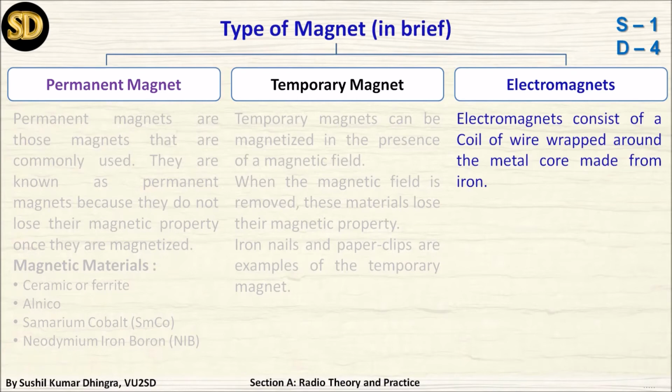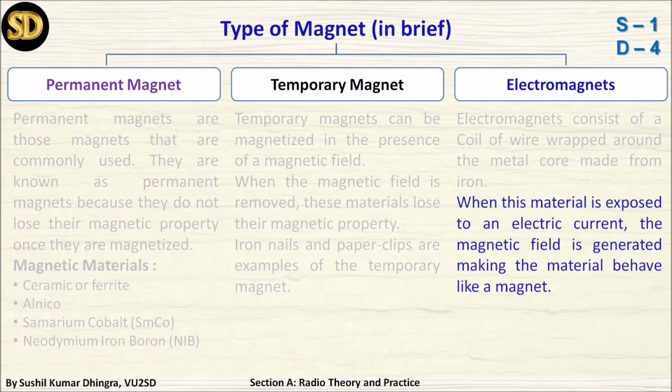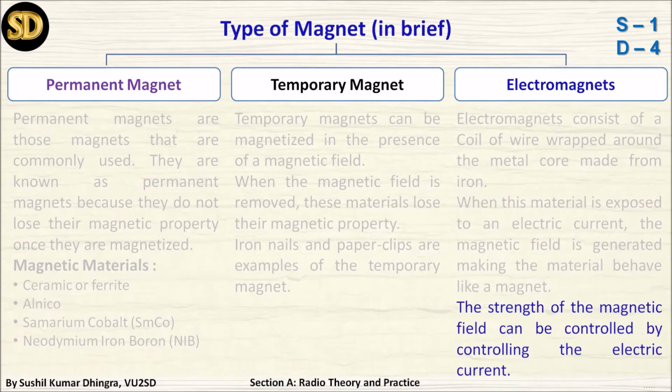Now coming to electromagnets. An electromagnet consists of a coil of wire wrapped around a metal core made from iron. When the material is exposed to an electric current, a magnetic field is generated, making the material behave like a magnet. The strength of the magnetic field can be controlled by controlling the current. In the same way, we can generate current also, or by giving electricity to a coil, we can make it rotate. This demo I will show you, but this topic will be covered some other time.